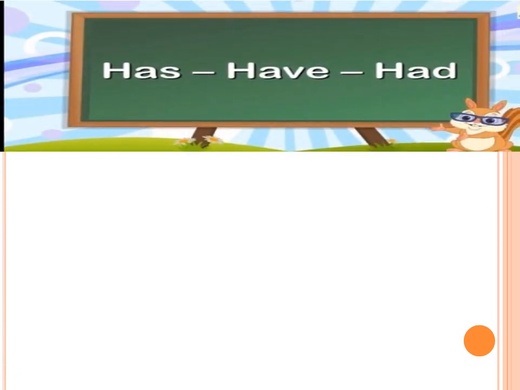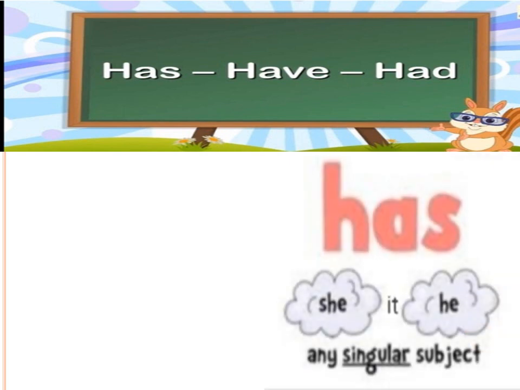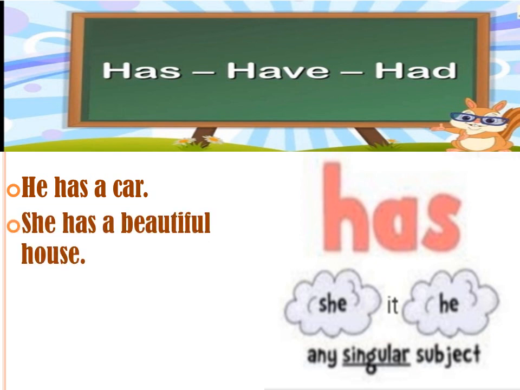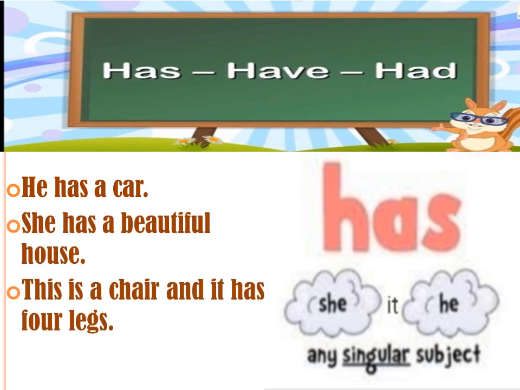Now we will see that among has, have and had, which word is used with which pronoun. Firstly, we will talk about has. Has we use with he, she, it and any singular subject, as he has a car, she has a beautiful house, this is a chair and it has 4 legs. With it we also use has. Sarah has a painting. Sarah here is singular, that's why we have used has.